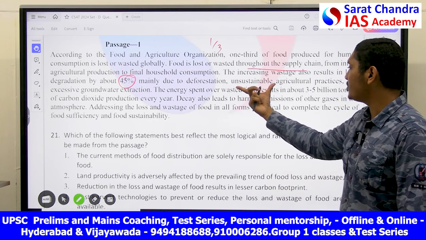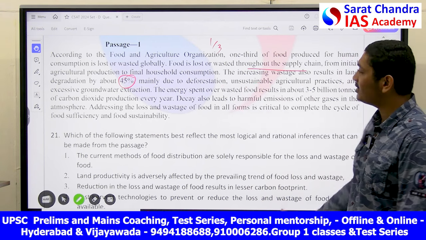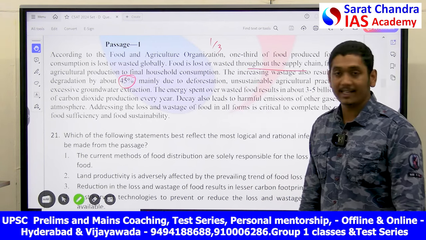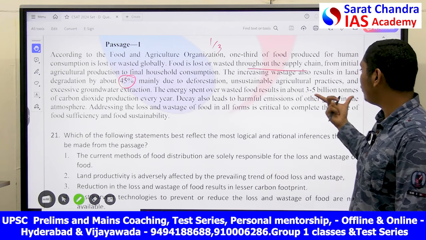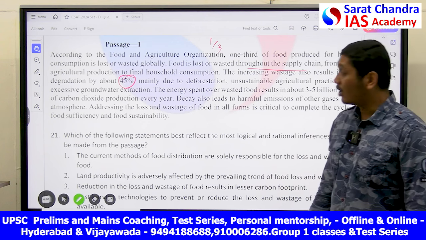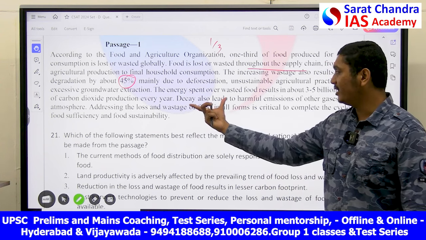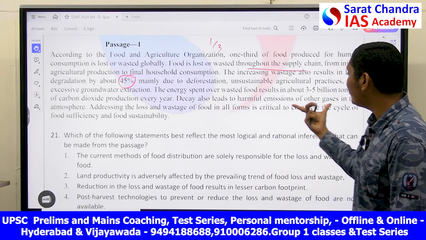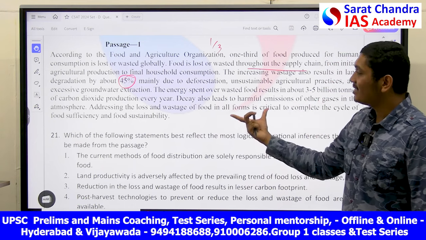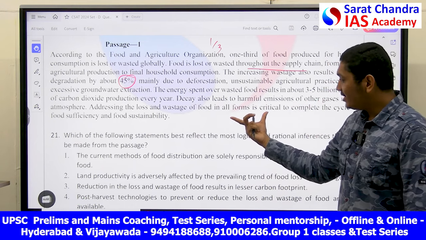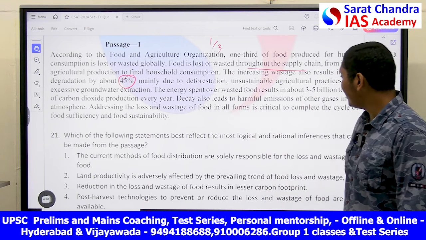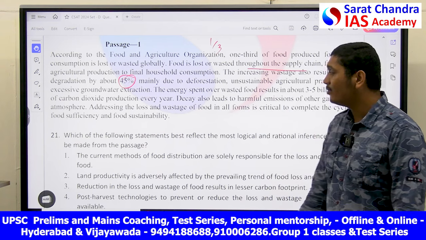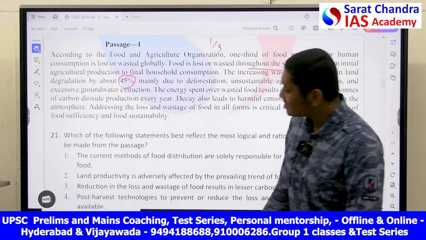Mainly due to deforestation, unsustainable agricultural practices, and excessive groundwater extraction, the energy spent over the waste food results in 3 to 5 billion tons of carbon dioxide production every year. Decay also produces harmful emissions of other gases in the atmosphere. Addressing the loss and wastage of food in all forms is critical to complete the cycle of food sufficiency and